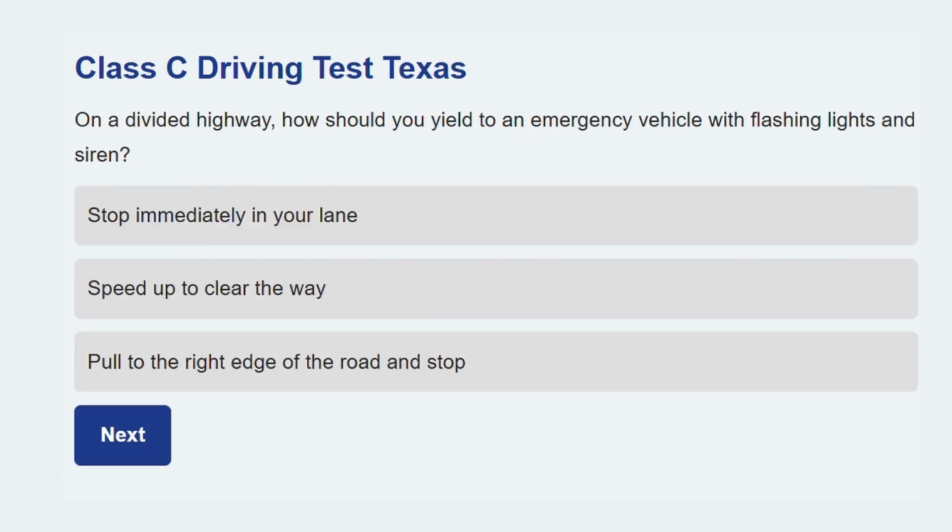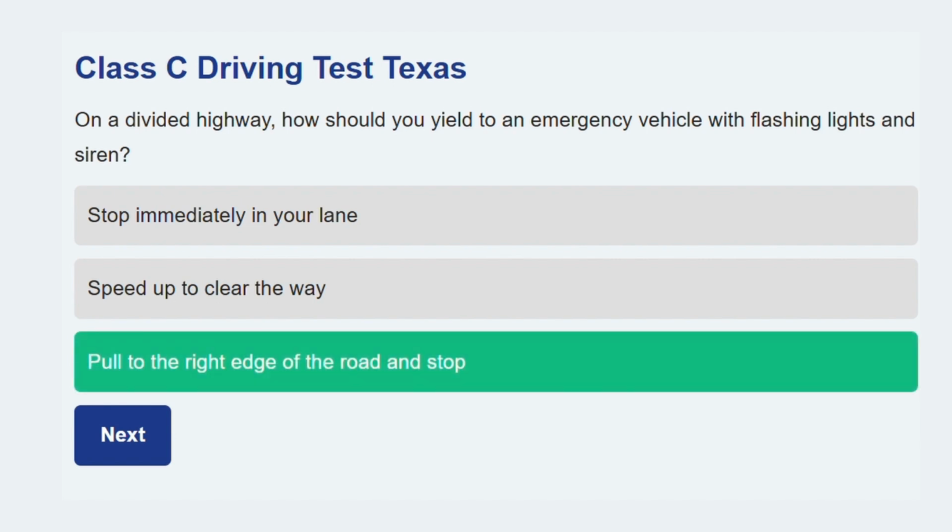Let's see this one. On a divided highway, how should you yield to an emergency vehicle with flashing lights and siren? Pull to the right edge of the road and stop. This is the safest way to clear the path for the emergency vehicle.